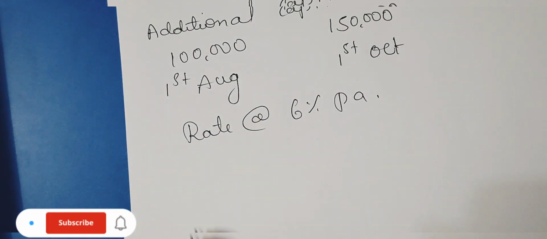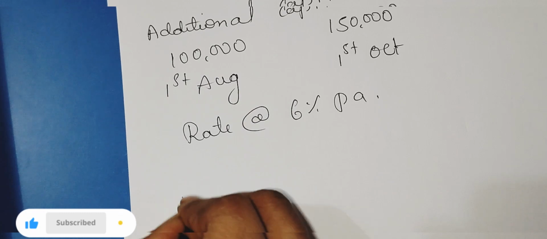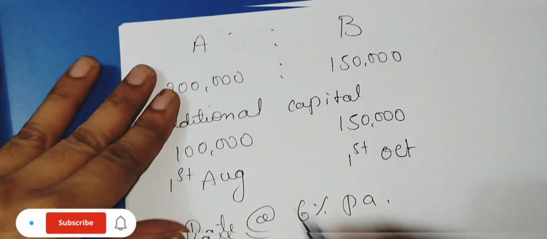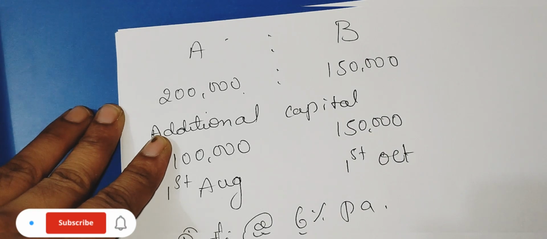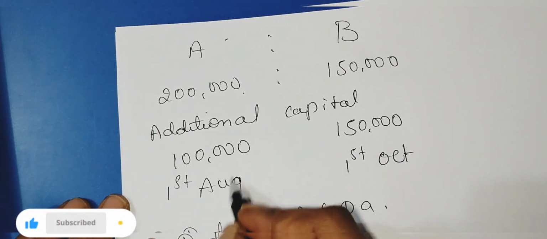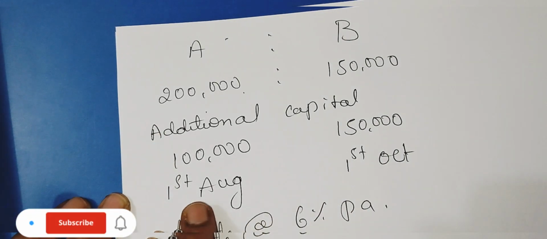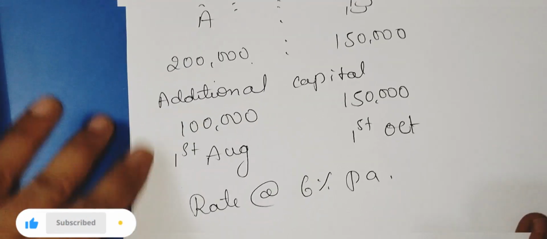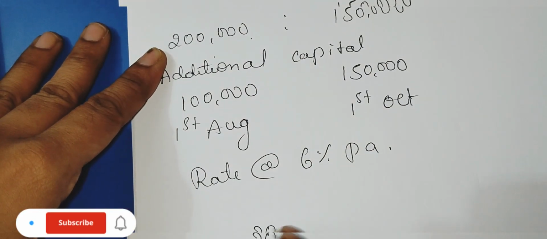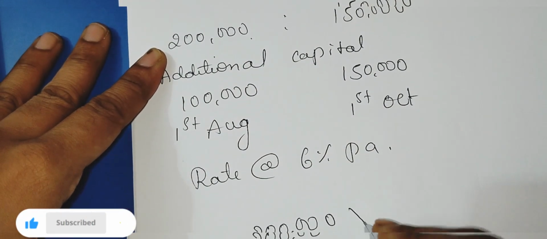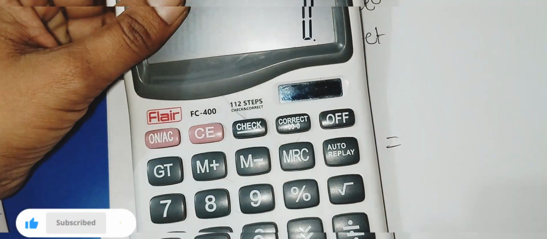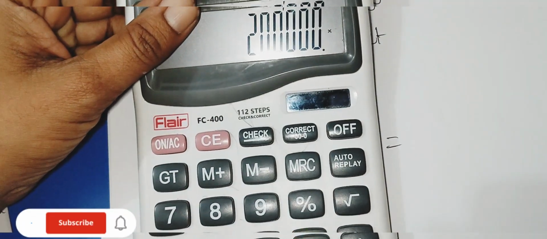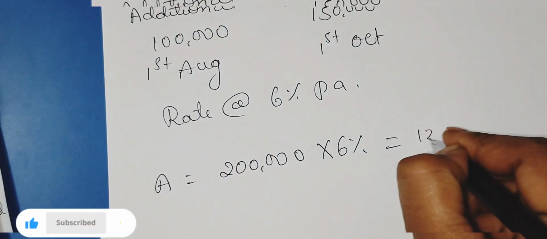Now let us calculate A's capital. This is the initial capital he has introduced in the beginning of the year, and this is the additional capital which he introduced in between, in the month of August. 2 lakh into 6% is 12,000.